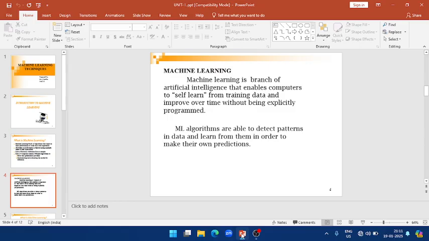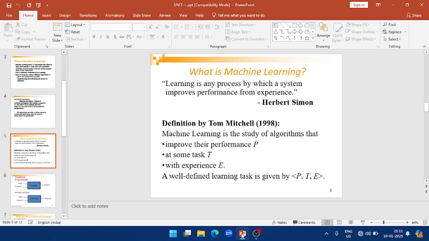The machine learning algorithms are able to detect patterns in the data and learn from them in order to make their own predictions. Machine learning works in four steps. First, it trains on the data, then it learns the data, the third step is improving, and the last is that it can be used to predict.